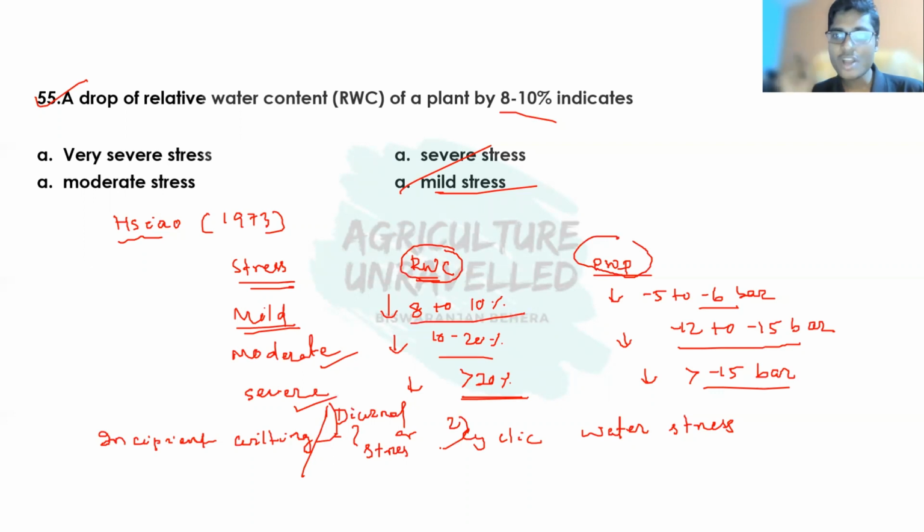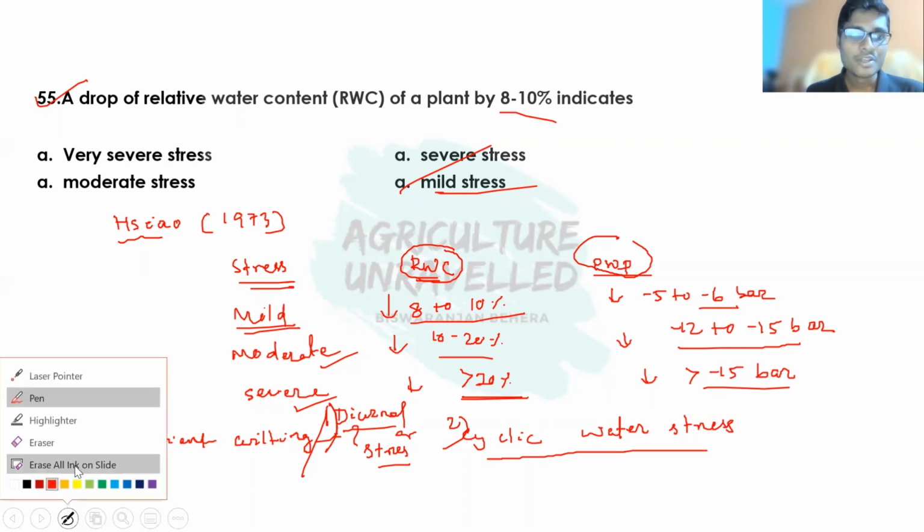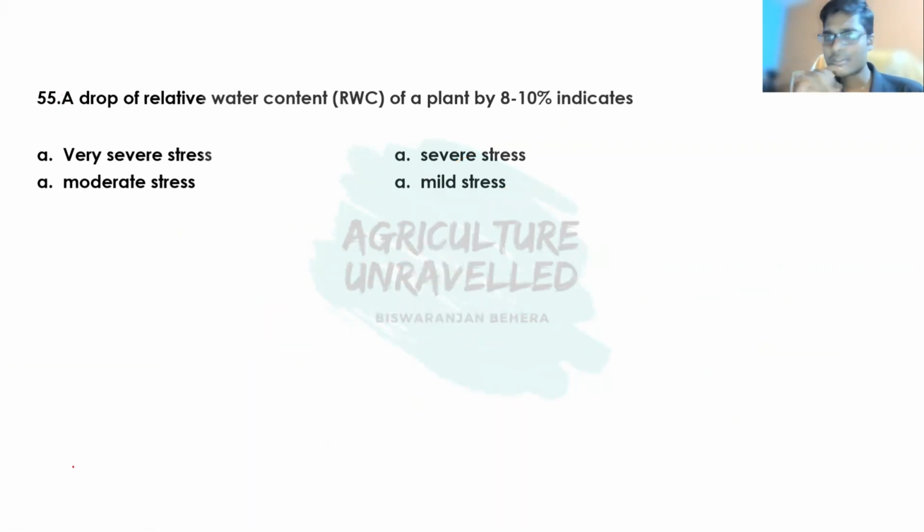Here the classification of plant water stress is based on the timing of stress between two successive irrigations. The water stress can be classified into two categories. The first category is diurnal stress, and the second category is cyclic water stress. So now we'll discuss what diurnal stress is and what cyclic water stress is. Diurnal stress occurs at a particular point of time during the day, and the plant recovers during the night time.